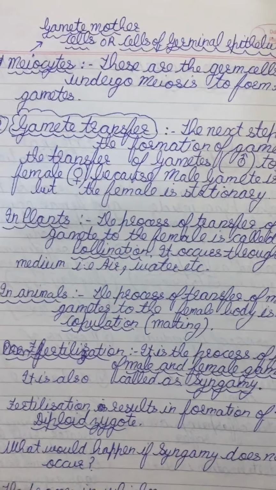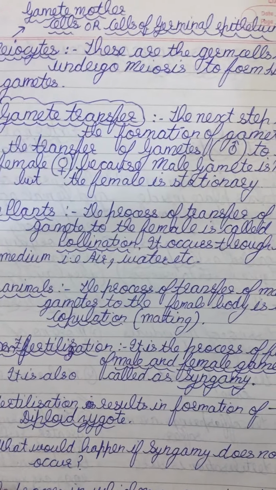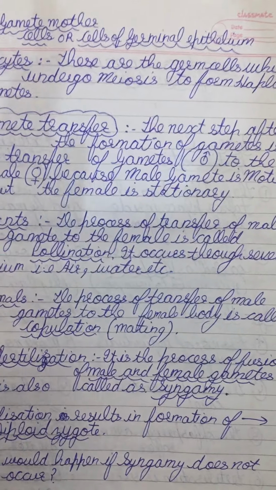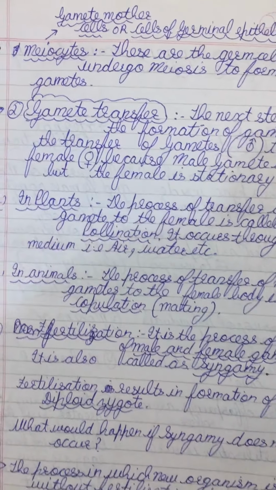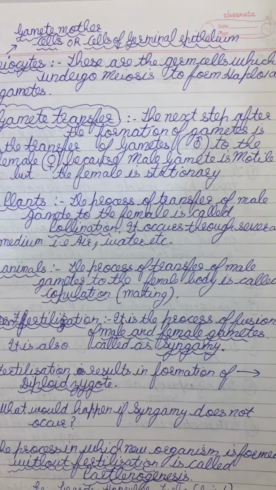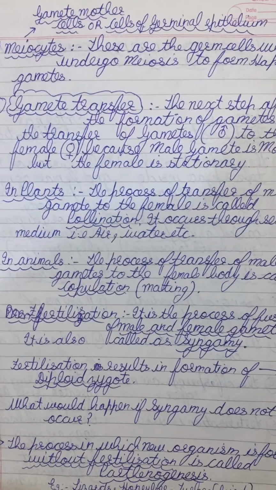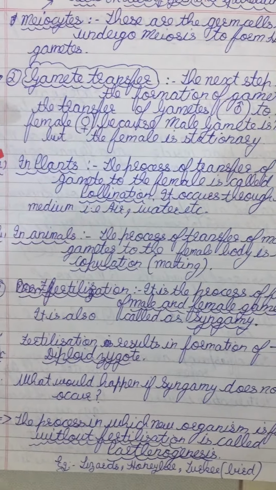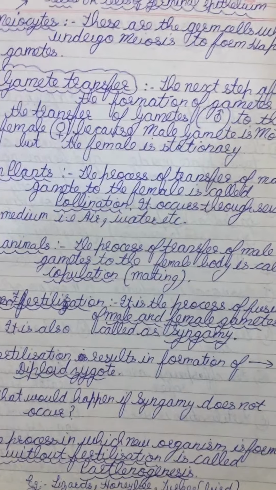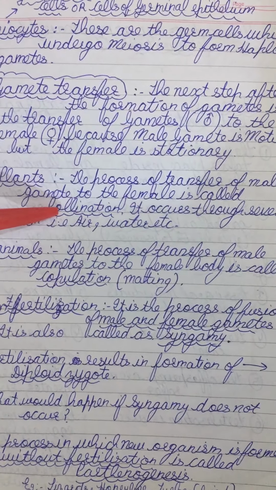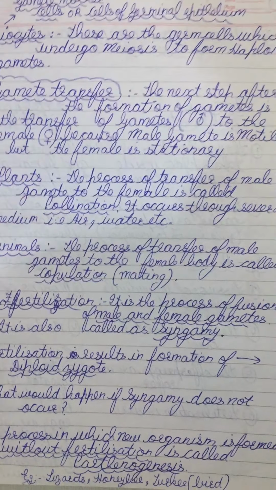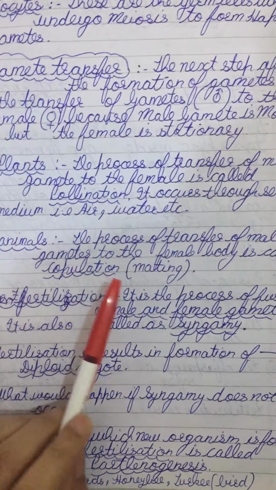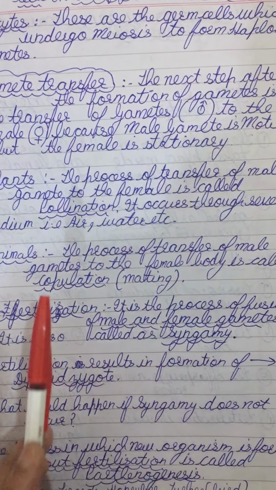Next is gamete transfer. Once the gametes are formed, they need to be transferred. The male gametes are motile and are produced in large numbers, so they have to transfer and approach the female for fertilization. So the next step after the formation of gametes is the transfer of male gametes to the female, so that the female gamete can be fertilized. In case of plants, the transfer of male gametes from anther to stigma of the female is called pollination, and it occurs through several agencies like air, water, insects, etc. In case of animals, the transfer of male gametes to the female body is called copulation, that is mating.